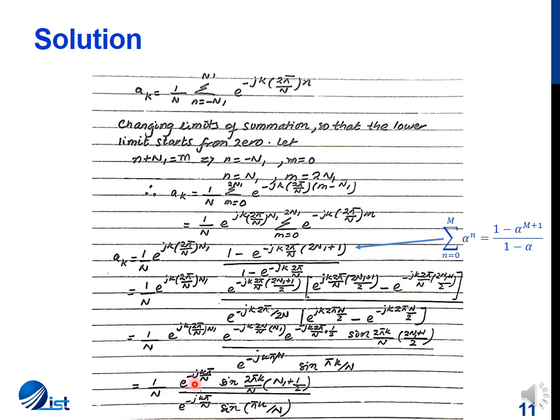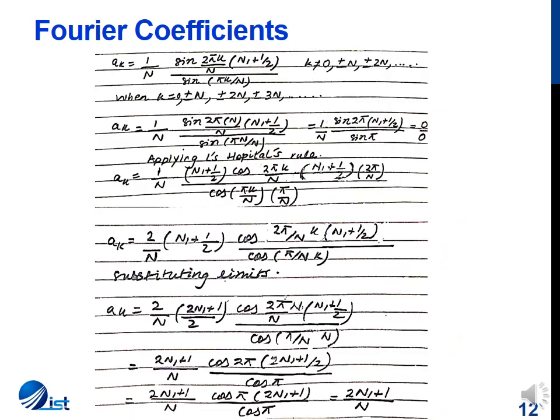In the next step, we are left with an e to the power minus j k pi by n exponential here and this exponential in the denominator. So both of them will cancel out again. Continuing from the last slide, the exponentials in the numerator and denominator cancelled, and the resultant expression of a of k comes to be a of k is equal to 1 by n sine 2 pi k by n into n1 plus 1 by 2 by sine pi k by n.